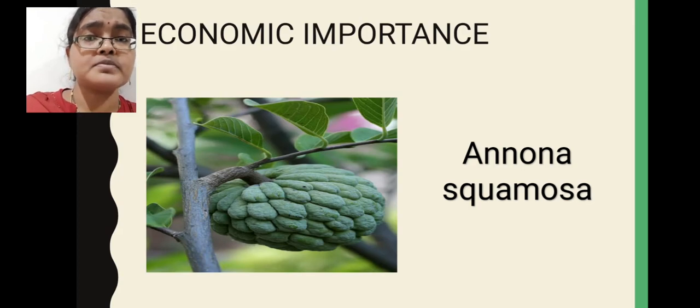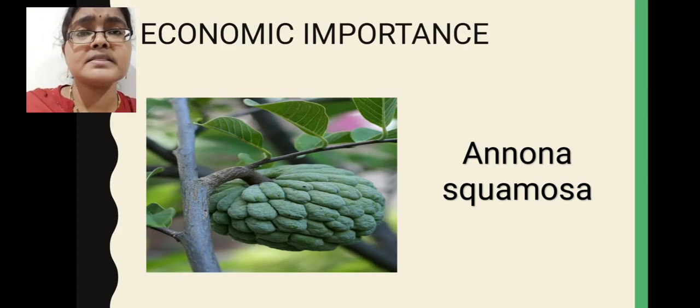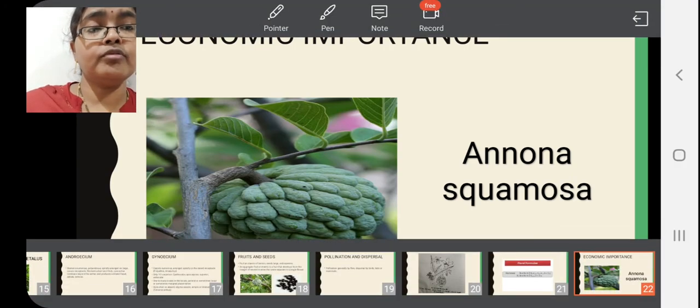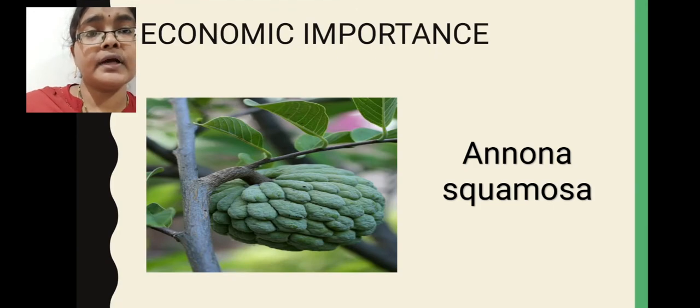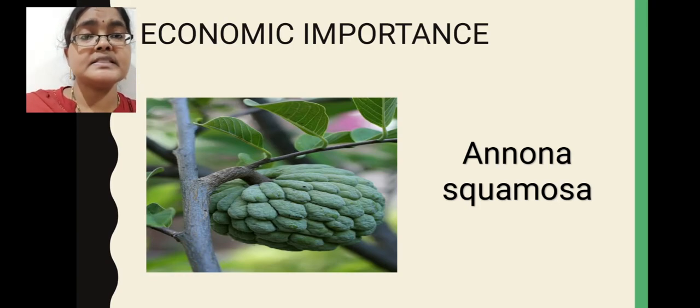Economic importance, if you observe, this family has great economic value. Mostly we will get some important edible fruits from this family. For example, Annona squamosa. Everyone knows about custard apple. This is a valuable edible fruit. Next, Annona reticulata, Annona muricata, Annona cherimolia. These produce some edible fruits which have medicinal values also. These are used to prepare some of the important Ayurvedic medicines also.